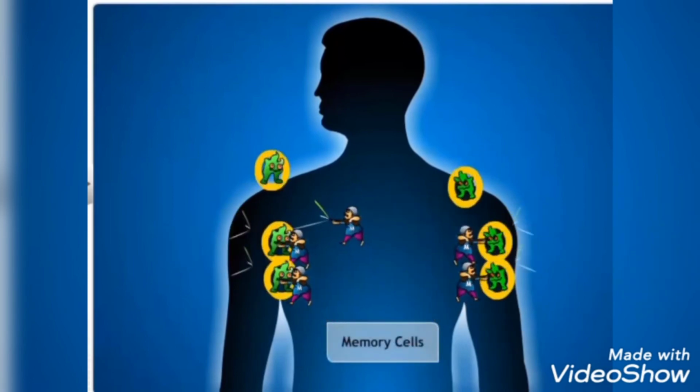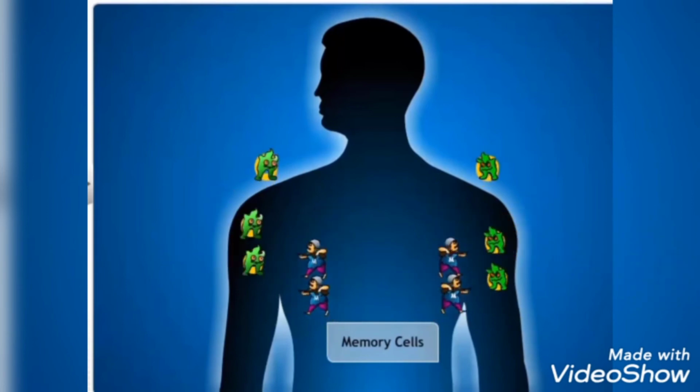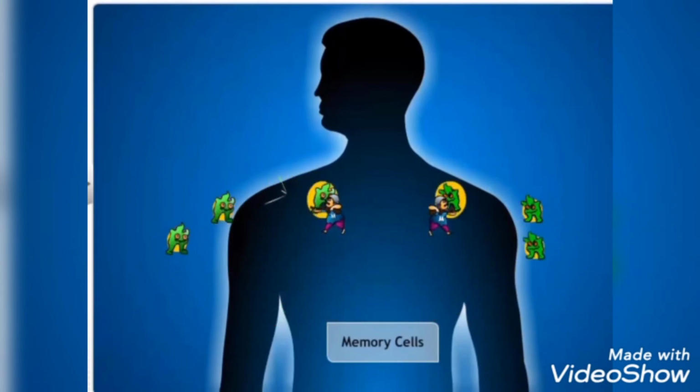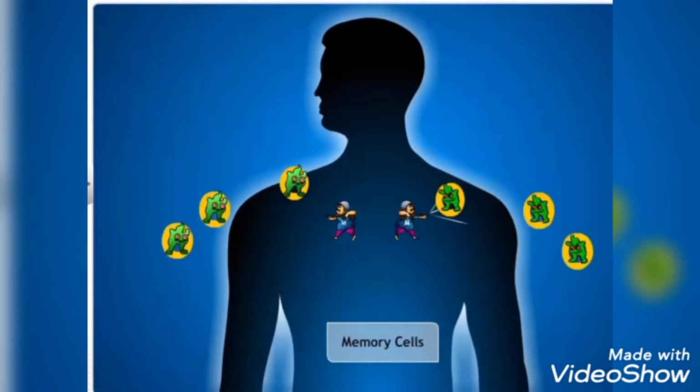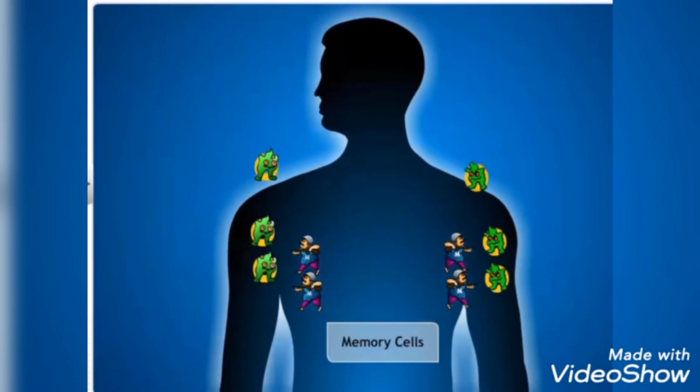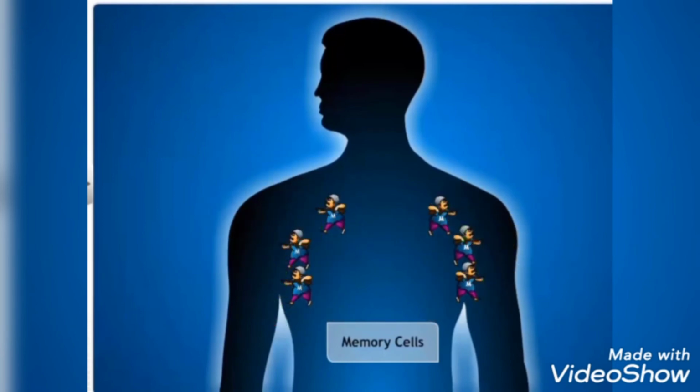These memory cells exist in the body, so when the same microbe enters our body next time, the memory cells fight it with more efficiency. This eliminates the infection faster than the first time.